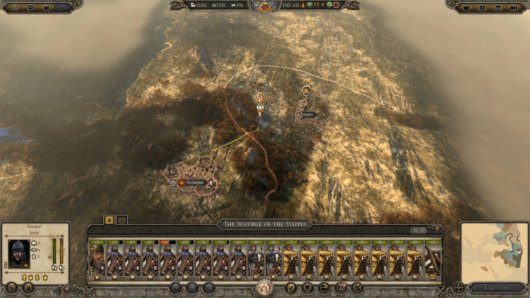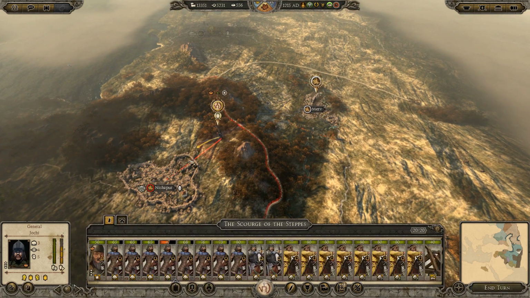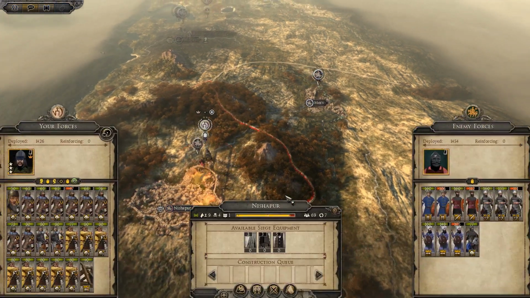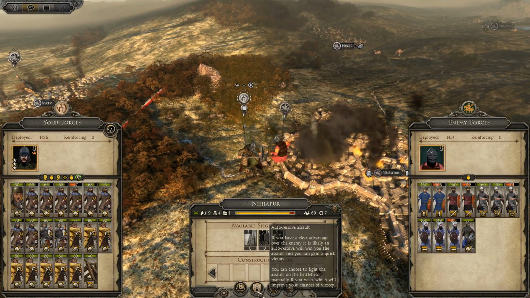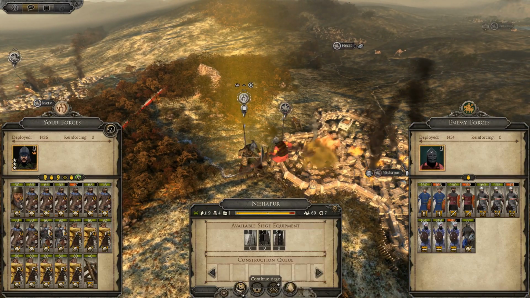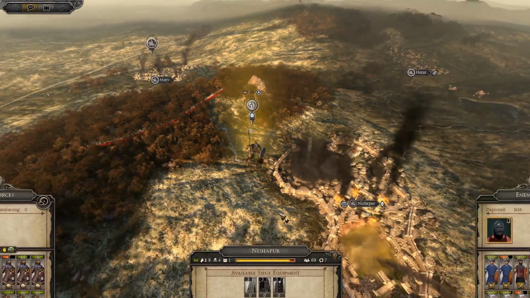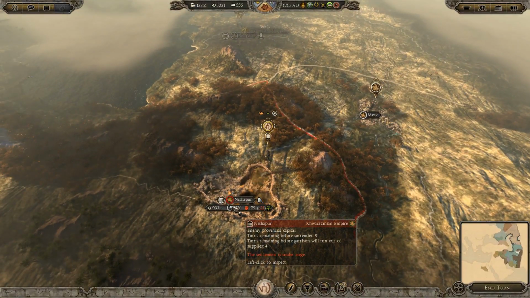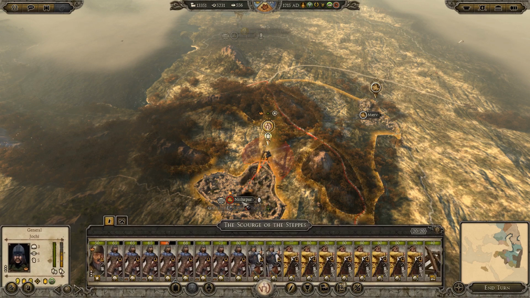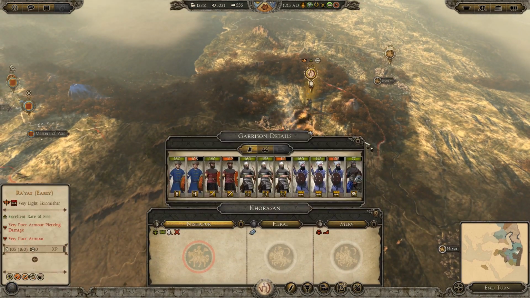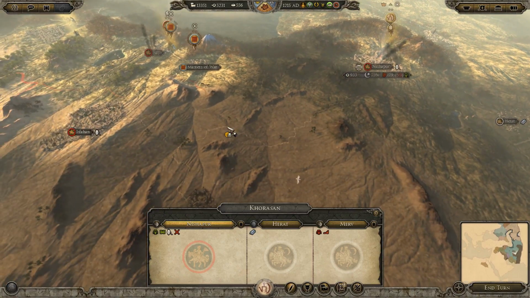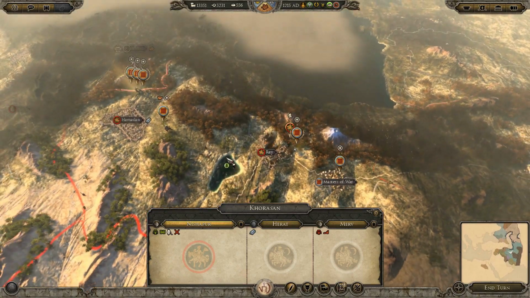Yes, Nishapur is... Okay, so the Gurud Sultanate did take that. But Nishapur we should be able to put under siege. And we can actually auto-resolve this. But I'll let you guys decide if you want me to actually fight this siege and watch Jochi just destroy the Khwarezmian garrison. Just let me know down in the comments below and we can open the next episode with that battle.